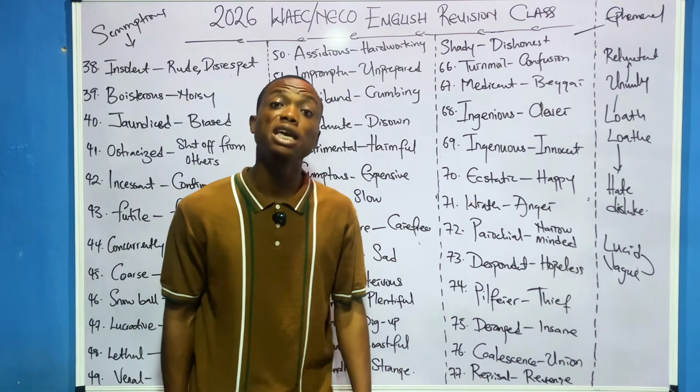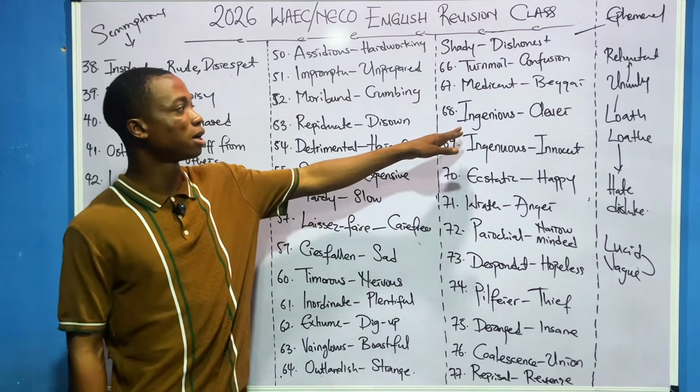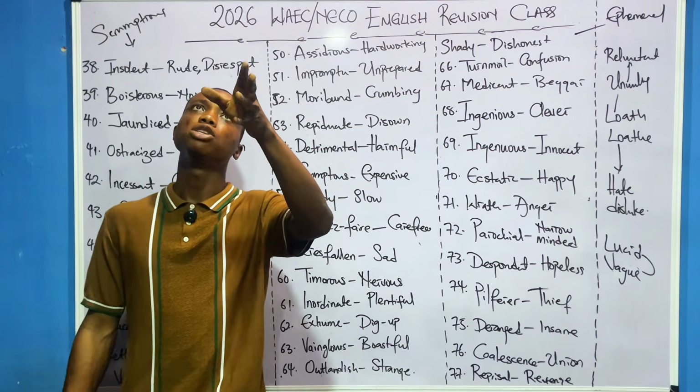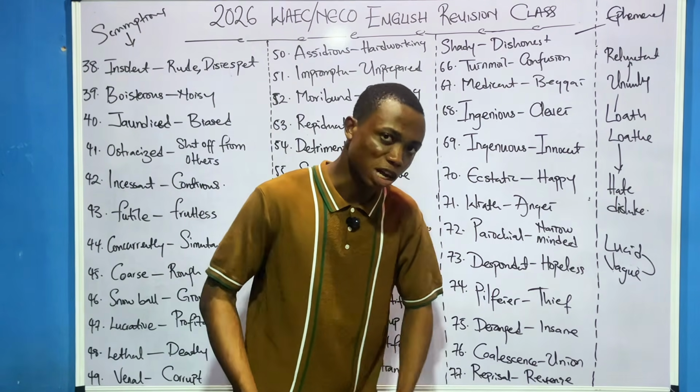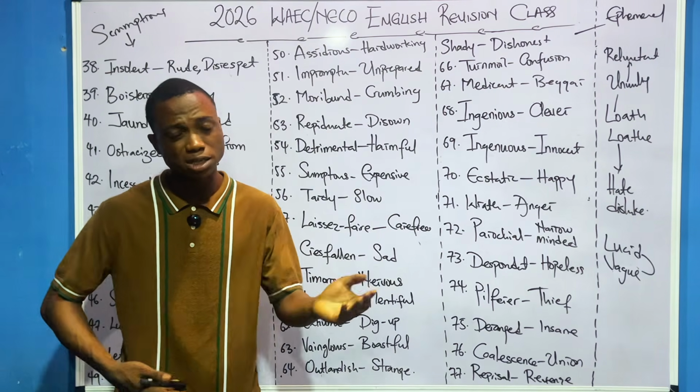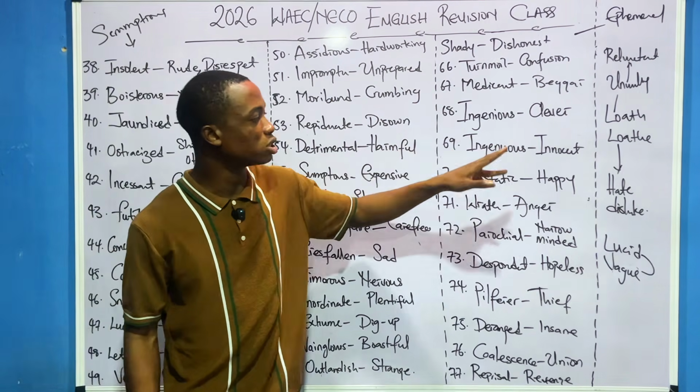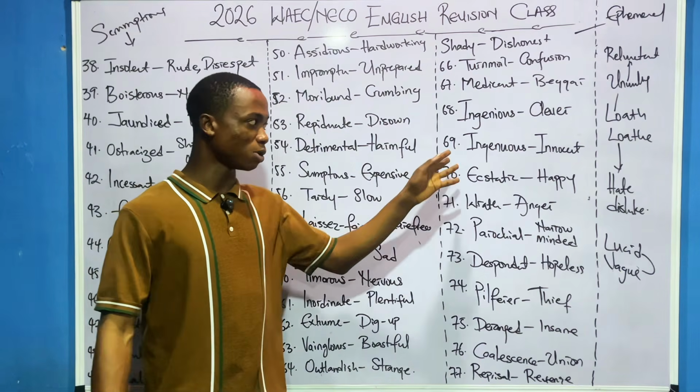A mendicant is what? A beggar. Yes. A mendicant. Then another word again, there's poor. You understand? Poor is what? Penury. It's another penury, poverty. They are the same thing. But mendicant is a beggar. Ingenious and ingenuous, they are the same thing, but something is different.